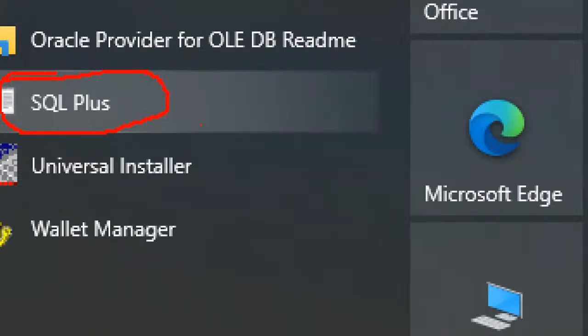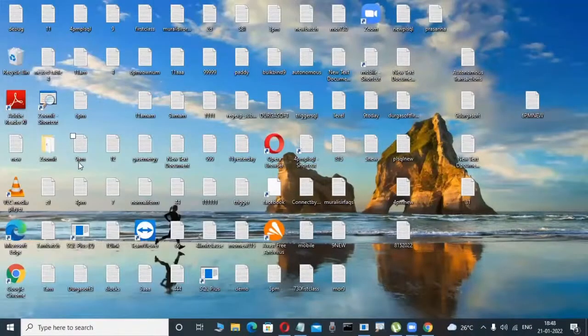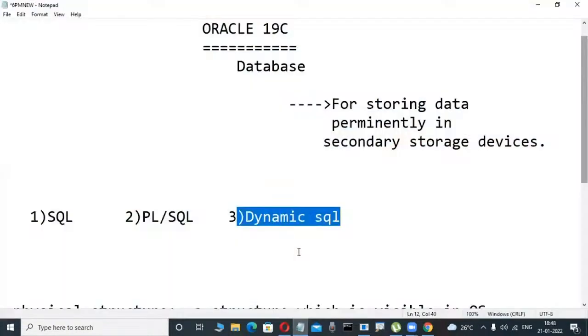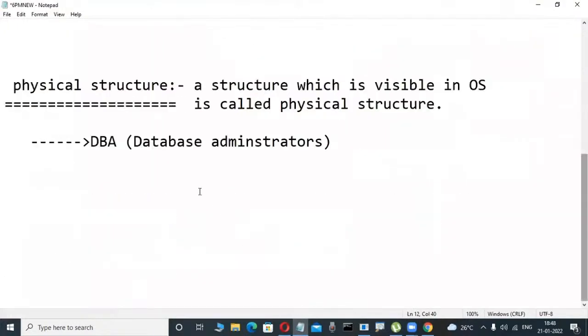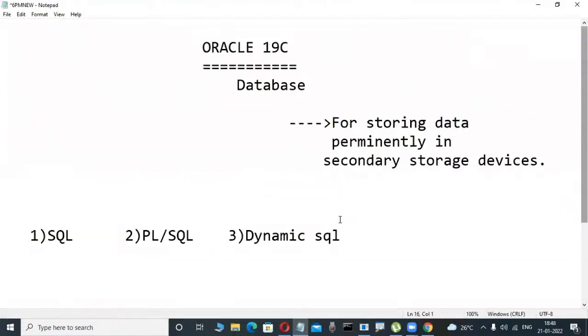Again, SQL Navigator is a tool, and Toad is a tool. Those are all explicit GUI tools. But SQL Plus you are not required to load. Once we load the Oracle software, the SQL Plus tool is automatically available. All these things, once we start our course, you will understand. We learn all of this in the course only. These are just small concepts I'm telling.